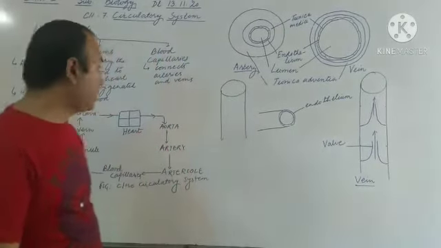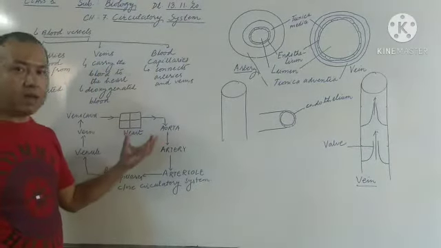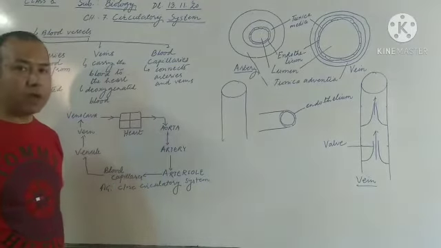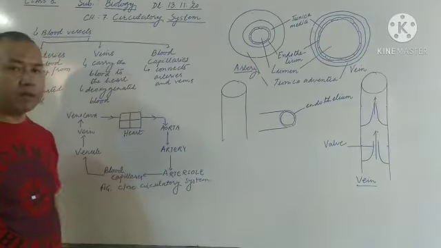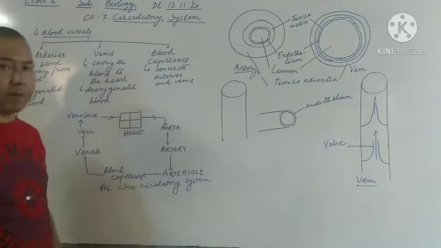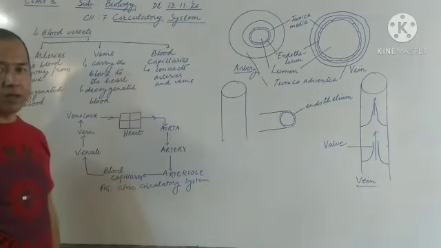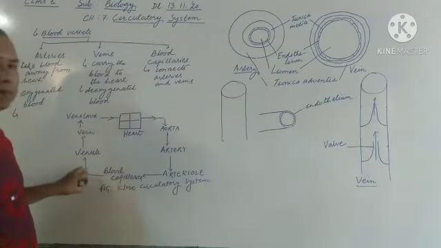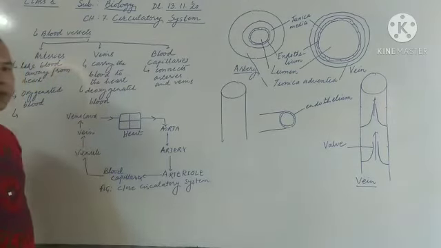Now, one more point let us discuss. You can see this figure. Here it is shown that the major artery which arises from the heart is called aorta. This aorta further branches and forms arteries, and these arteries again branch and form arterioles, and arterioles further branch to form blood capillaries. And in the form of these blood capillaries, the blood vessels enter into each of the organs. Then whenever they come out, again they join to form venules, venules join to form veins, veins join to form vena cava, vena cava is the major vein. Then again vena cava opens into the heart.